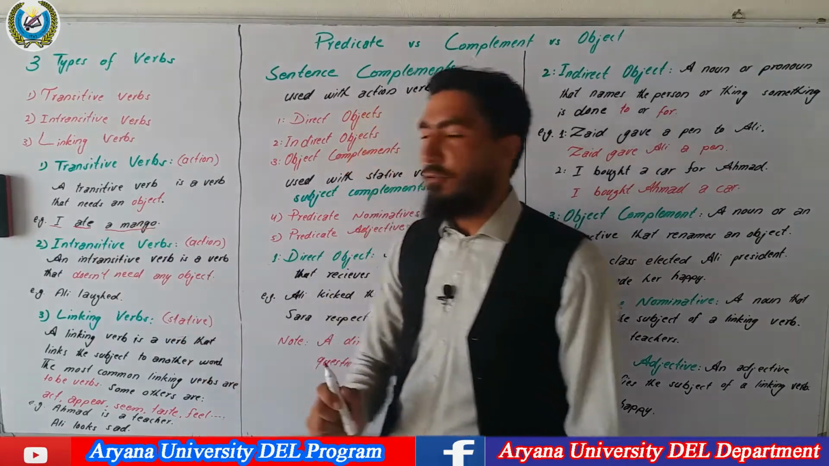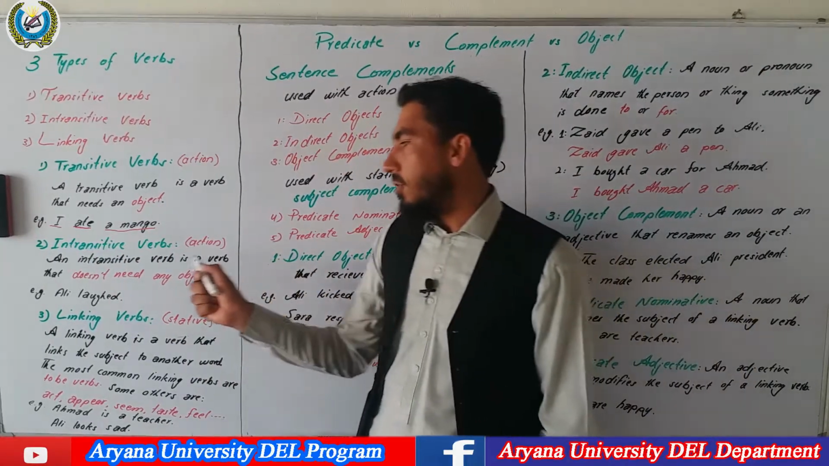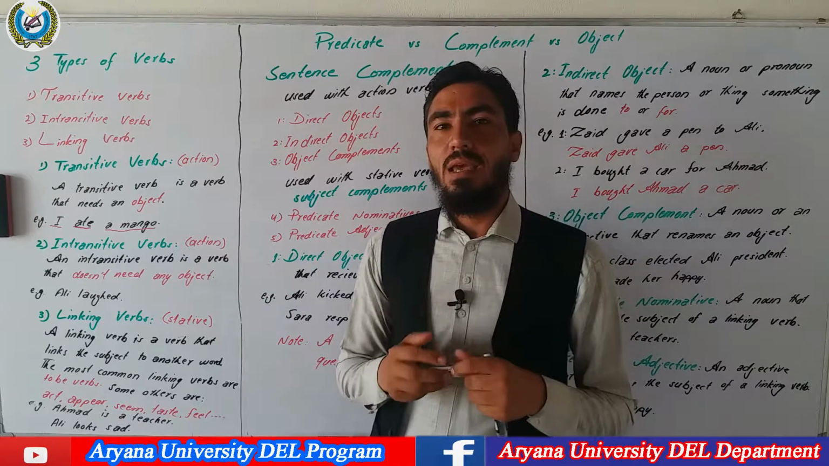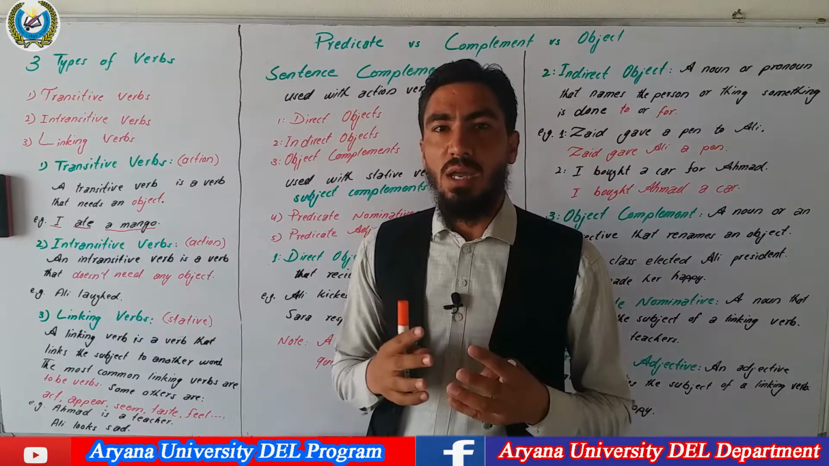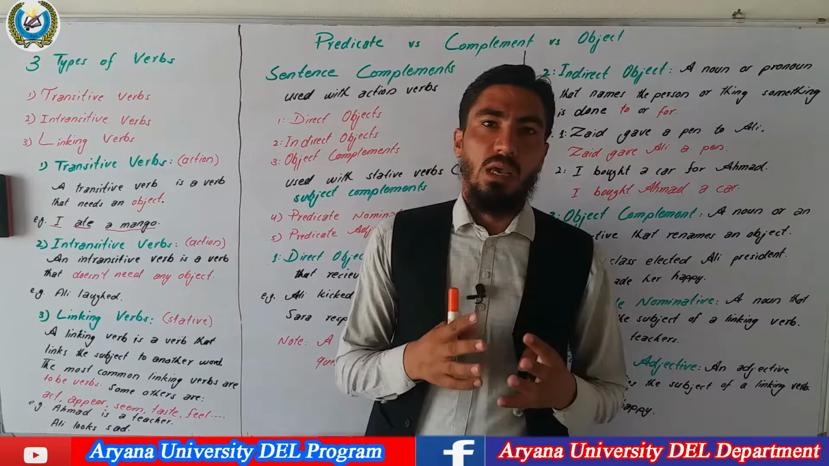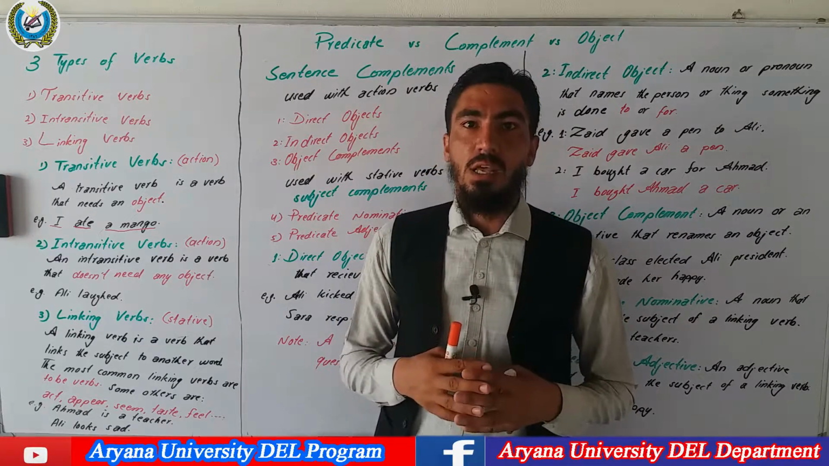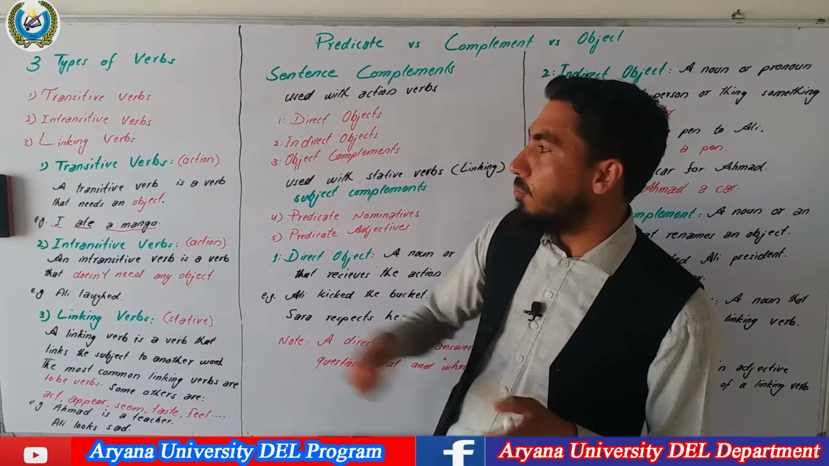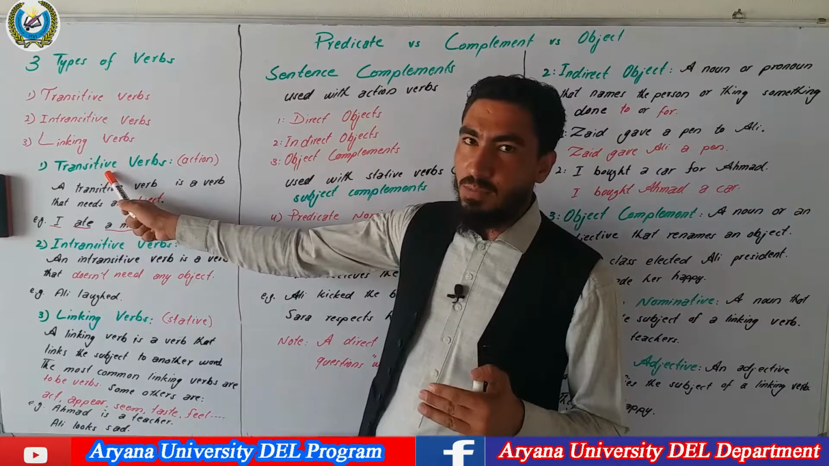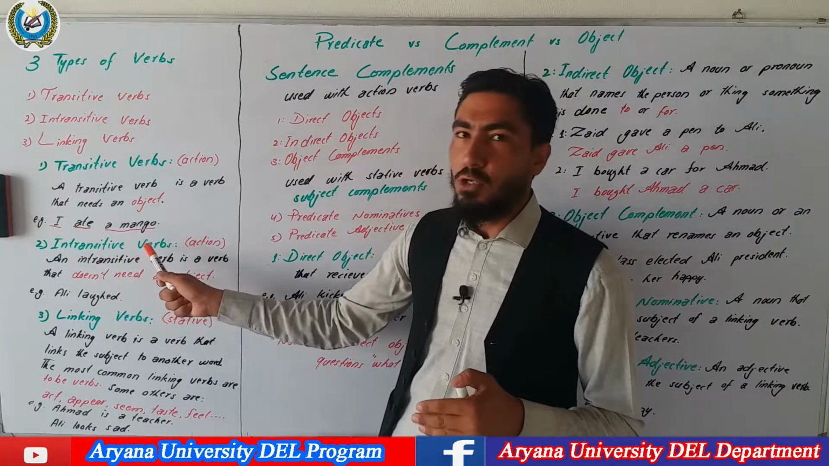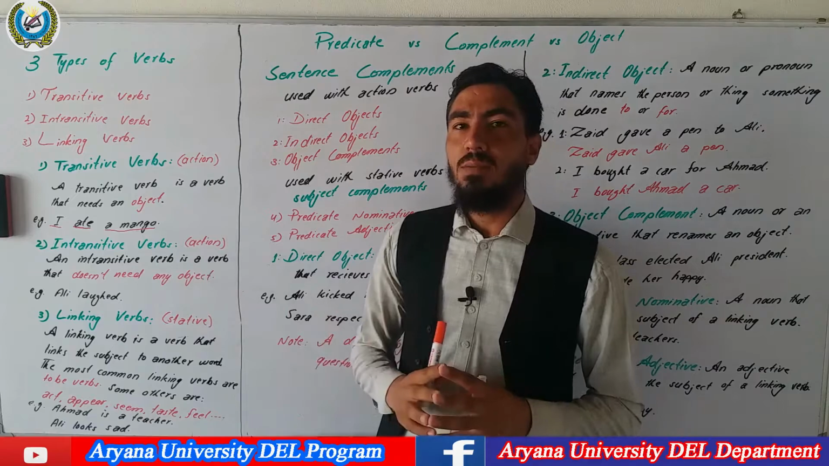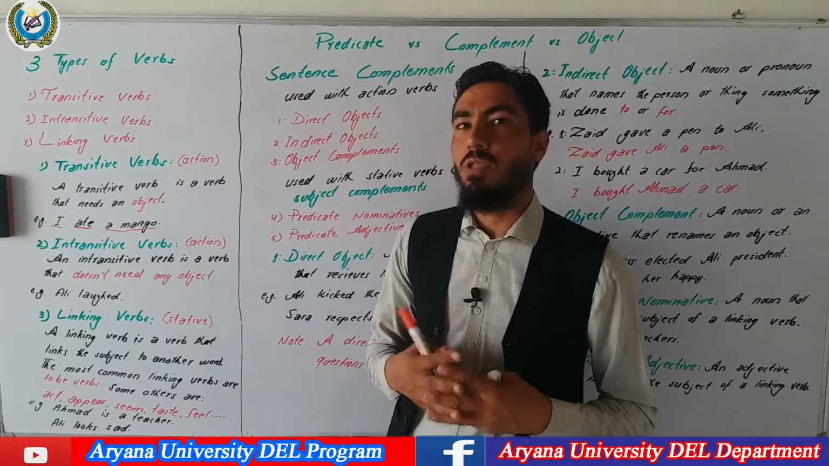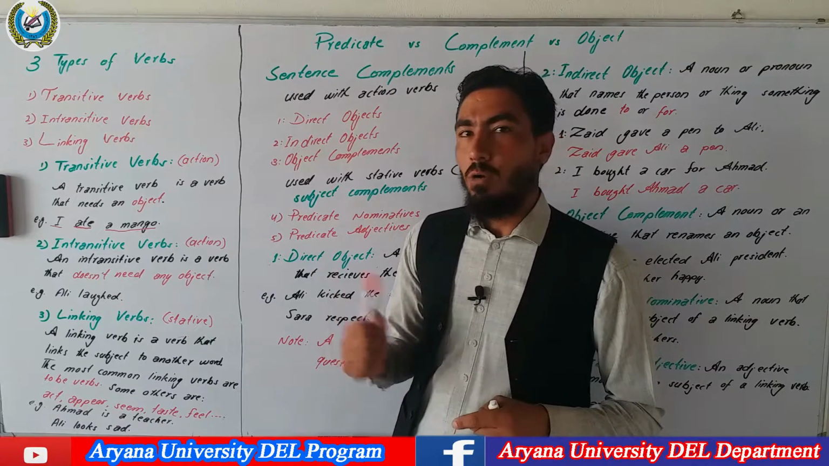Number two, intransitive verbs. An intransitive verb is a verb that doesn't need any object. You might know that the prefix in English usually means not. It takes the meaning of a word and reverses it or negates it. So intransitive verbs mean not transitive. We say transitive verbs need objects, and intransitive verbs don't need objects. Without using any object, the meaning of an intransitive verb is still complete. It gives a complete meaning without using any noun or pronoun after the verb.